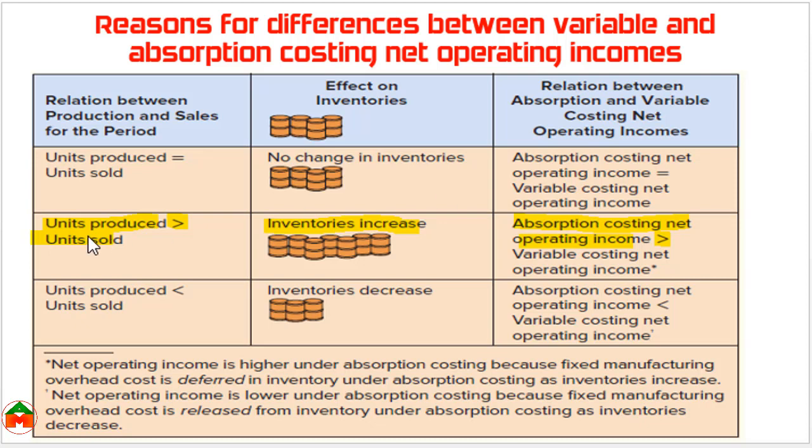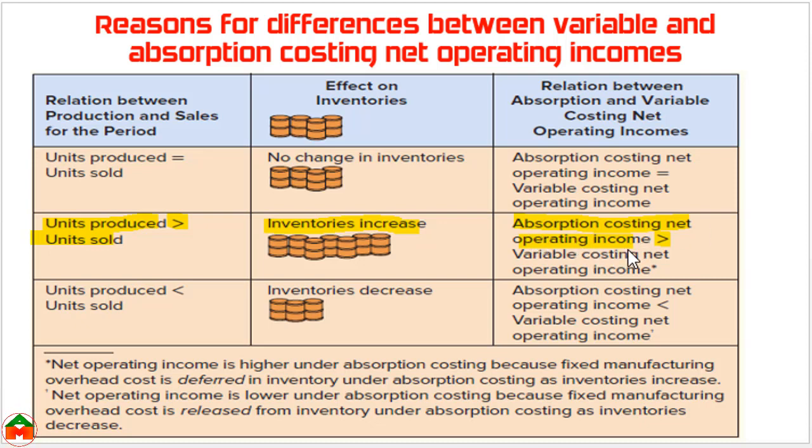But in case of huge production but fewer units sold, there will be a higher inventory, and with this higher inventory the managers can show the fixed manufacturing overhead as an asset, not as an expense. As a result, since you are showing less expense, there will be a higher income in the absorption costing income statement.